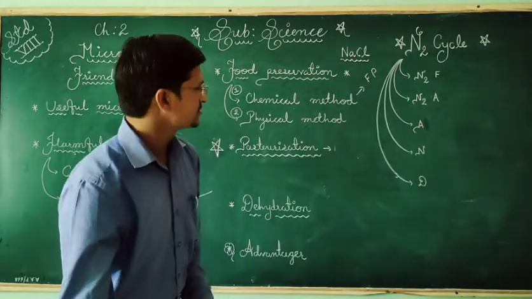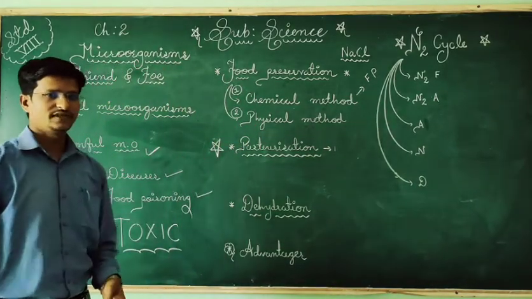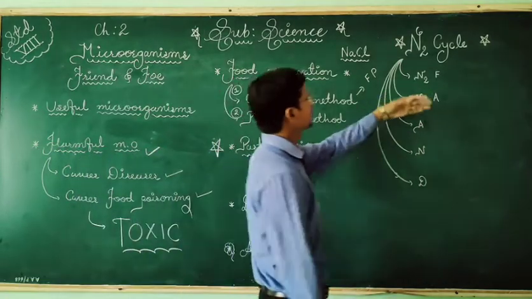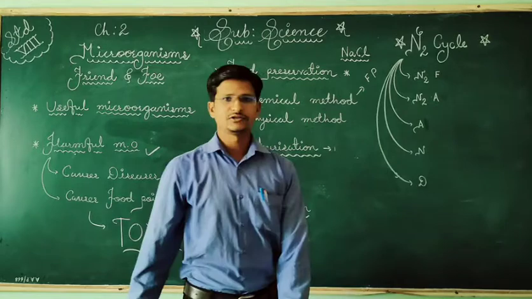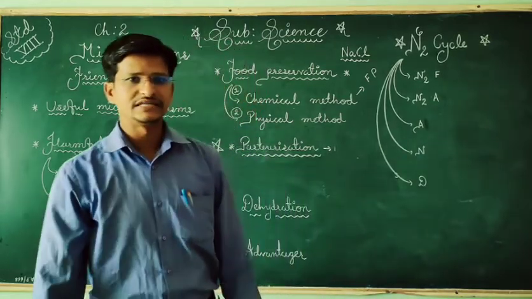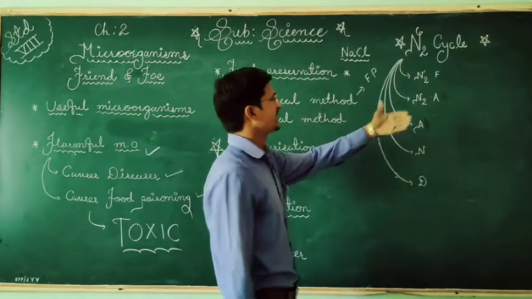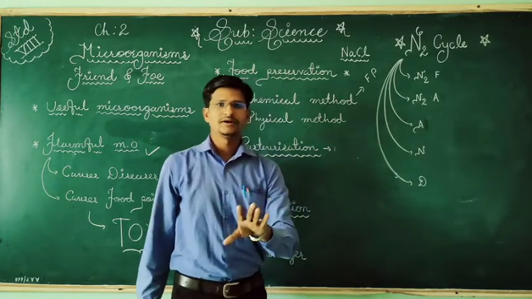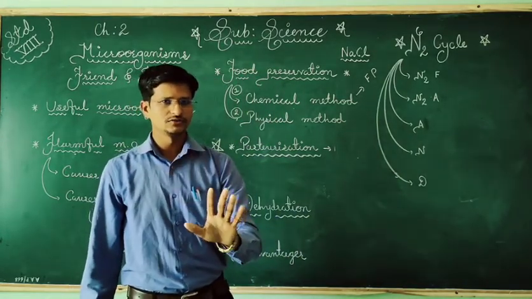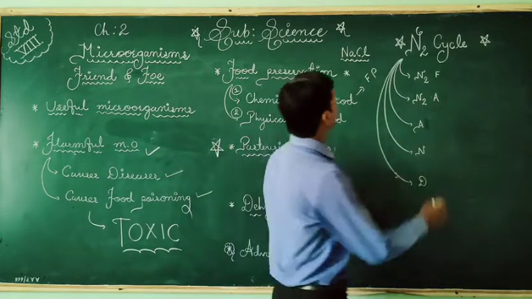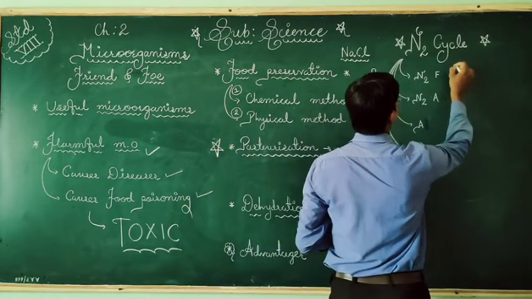So we have completed the advantages of food preservation. Now the last topic. So here N2 cycle is the nitrogen cycle, and it can be asked in the exam: draw a labelled diagram of the nitrogen cycle, and this we have to write in the notebook also. So today our work is this: draw a labelled diagram.